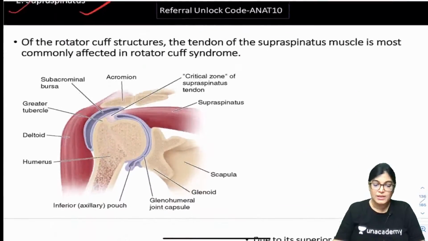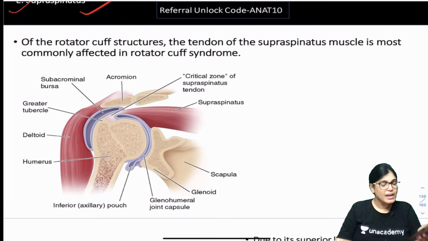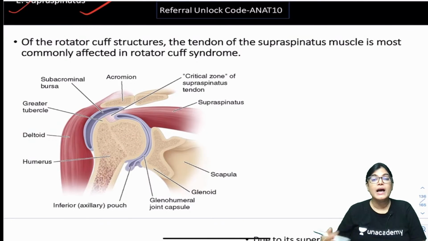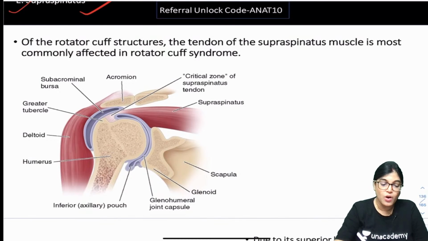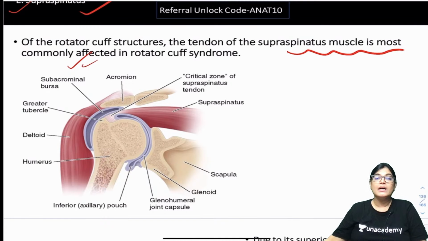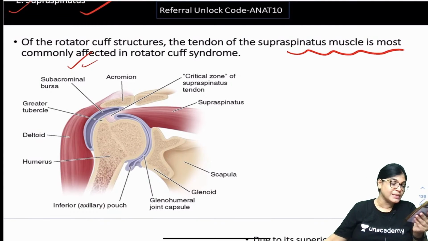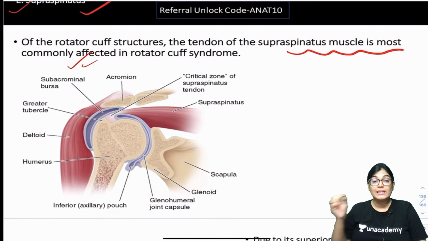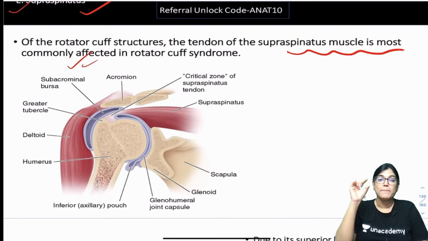So let's move with this. Rotator cuff, yes Prakhar, subacromial bursitis. Actually, so many reasons are there that supraspinatus is involved. Sometimes the supraspinatus tendon becomes calcific, sometimes tearing occurs, sometimes subacromial bursitis will compress it. Of the rotator cuff muscles, that is supraspinatus, infraspinatus, subscapularis, teres minor, it is the tendon of supraspinatus that gets impinged. Yes, absolutely right, the correct word. It gets compressed below the subacromial bursa and below the acromial process.